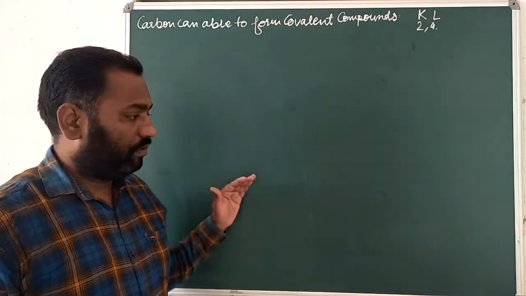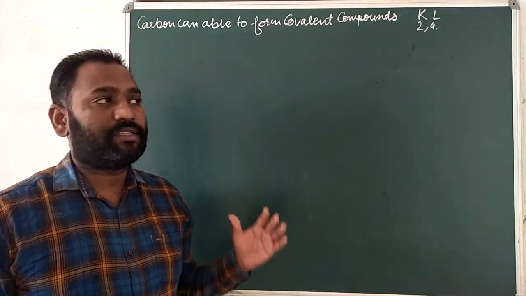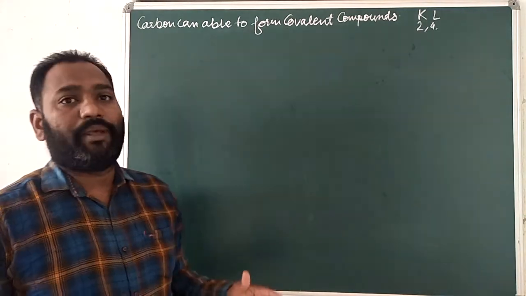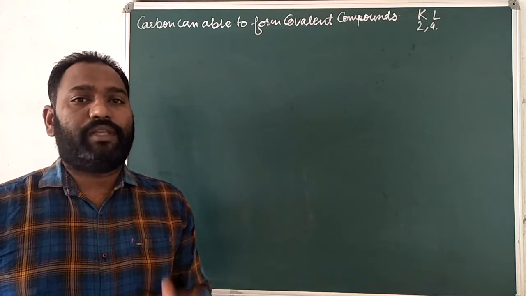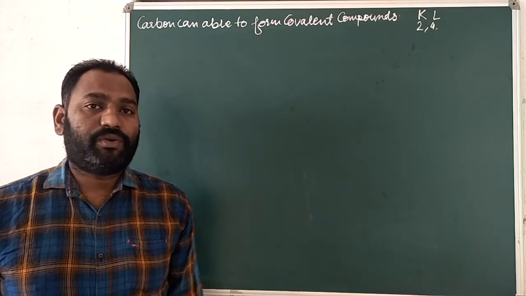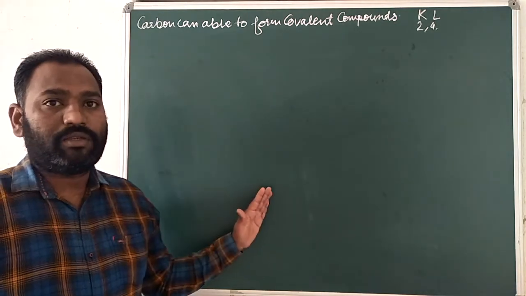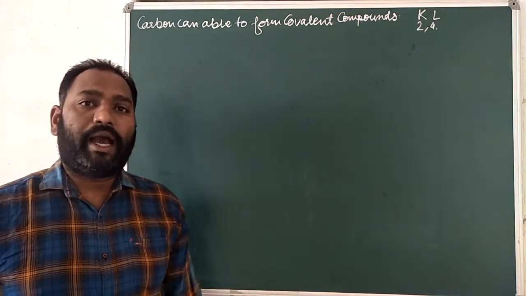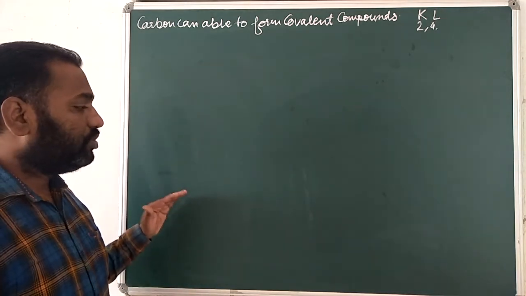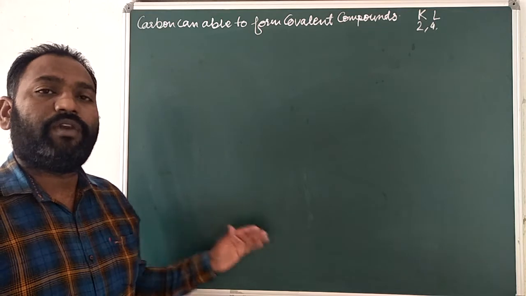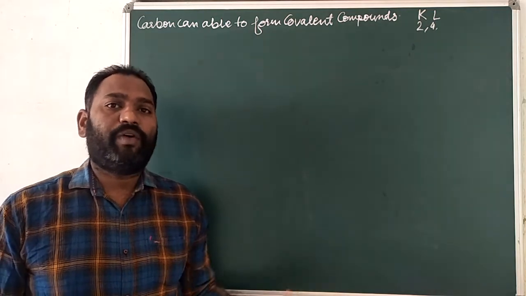And in the last videos we already discussed that covalent compounds can be made only by sharing of electrons. In gain and loss we say this is ionic bond formation, and in sharing of electrons we say this is the covalent bond.